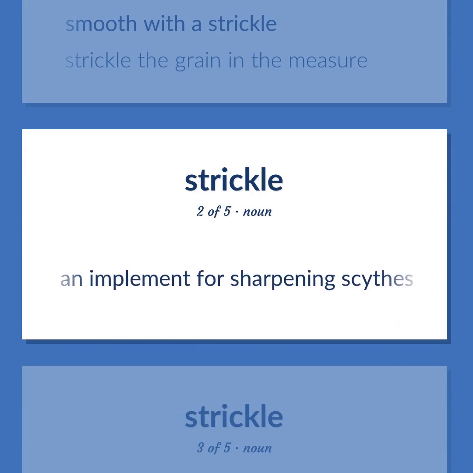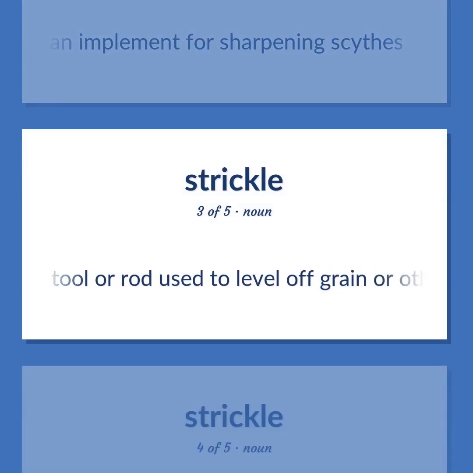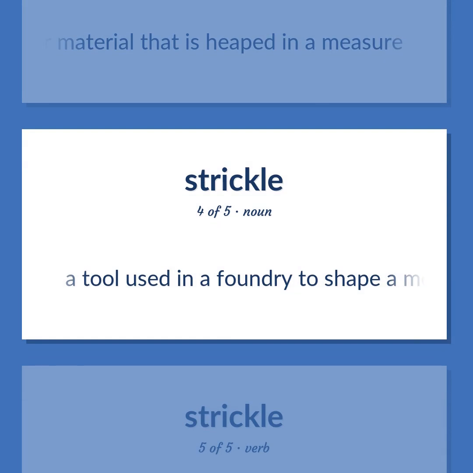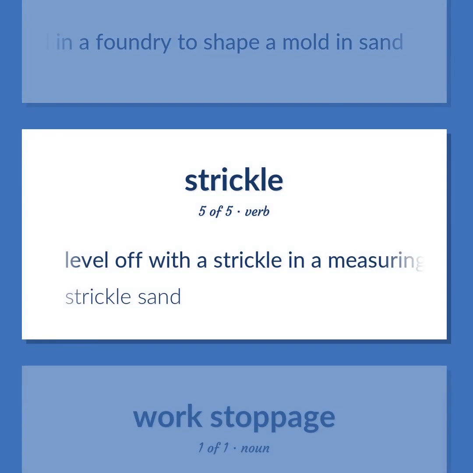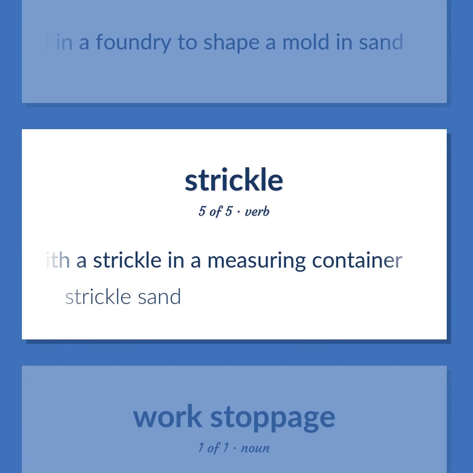An implement for sharpening scythes. A tool or rod used to level off grain or other granular material that is heaped in a measure. A tool used in a foundry to shape a mold in sand. Level off with a strickle in a measuring container. Strickle sand.